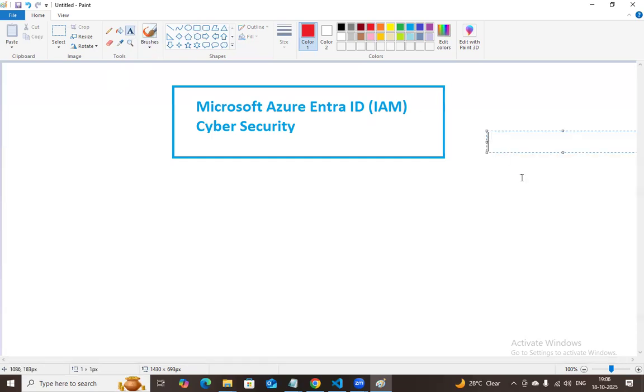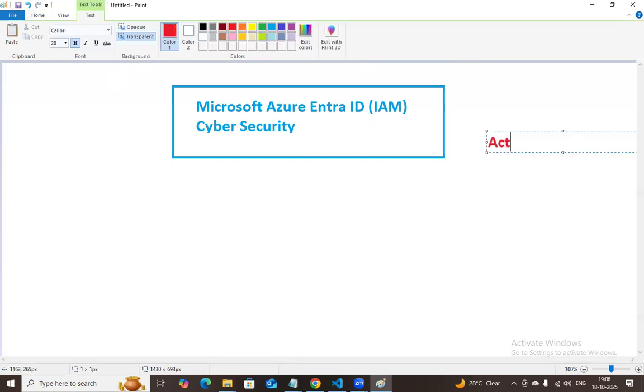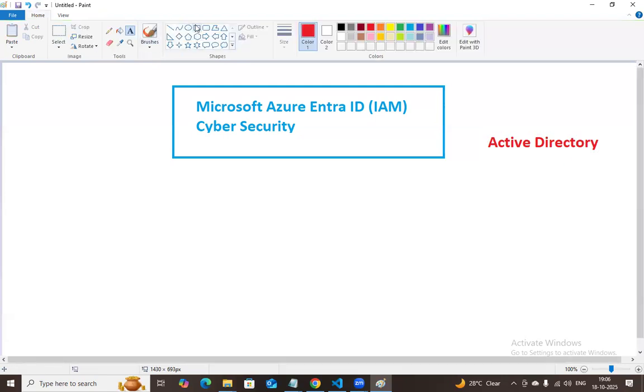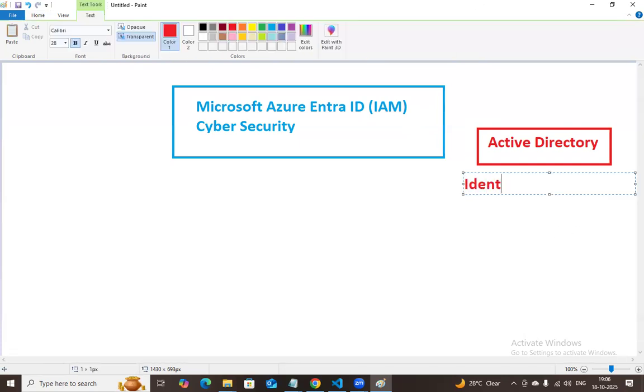Before the cloud, there is a concept called Active Directory that is very famous. AD is very famous, even on-premises, before the cloud. How does this Active Directory work? Active Directory works like an identity provider. This is basically an identity provider, and it provides identity for multiple users.